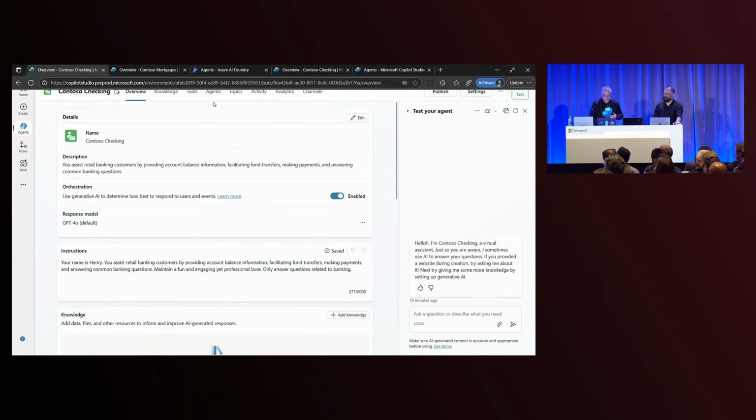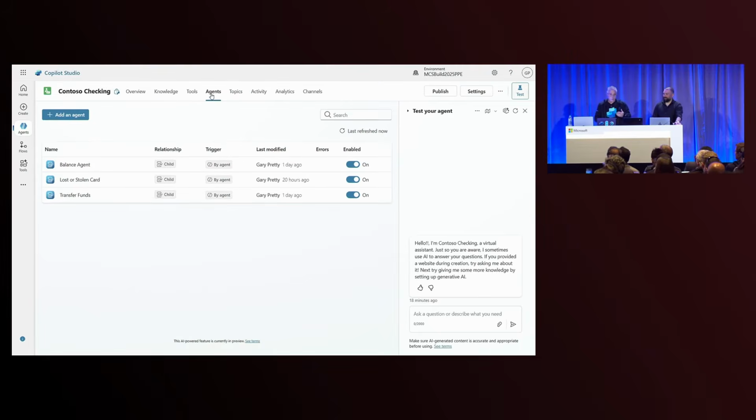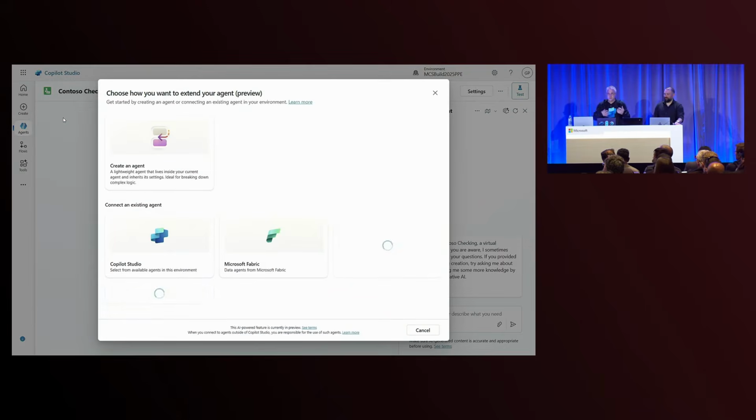But the thing to notice is this agent, I don't actually have any topics inside of it. I'm using our multi-agent capabilities to build out the individual use cases for this agent. So here you can already see that I've added a few. And if I go to the Add an Agent modal, you're going to see that here I can choose to build one of those lightweight agents, or I can choose to connect to an existing agent from one of those other platforms. So the first thing we're going to look at are these smaller lightweight agents.